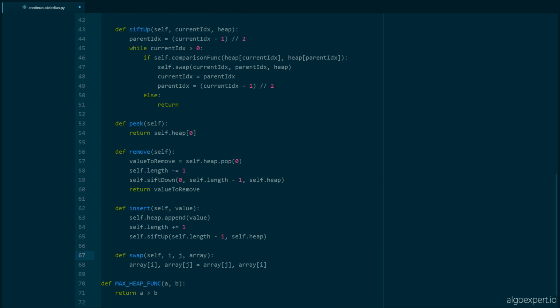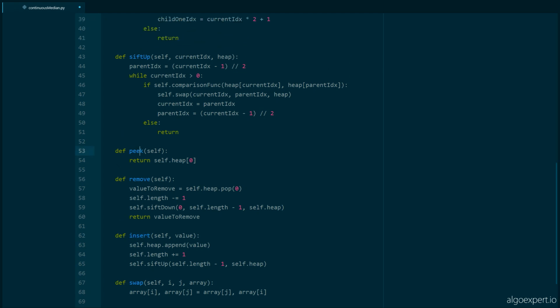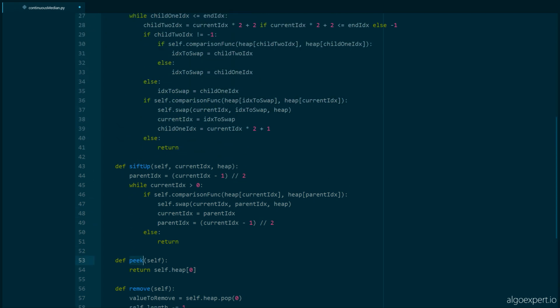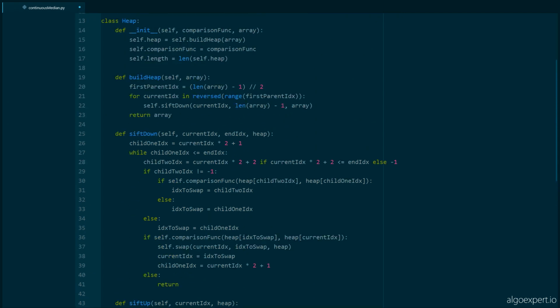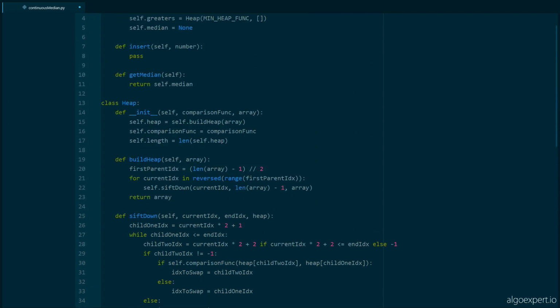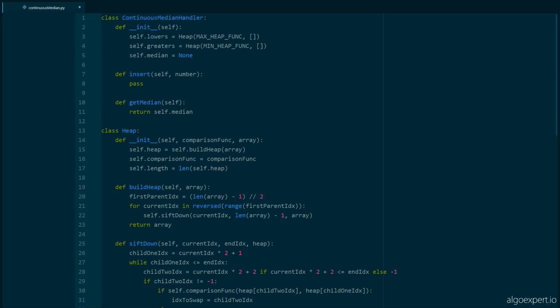And so this heap class supports removal, supports insertion, peeking the top value of the heap, and then obviously we've got sift up, sift down, and build heap methods. Again, if you're unfamiliar with these methods, do check out the min heap construction video right here on algoexpert.io.